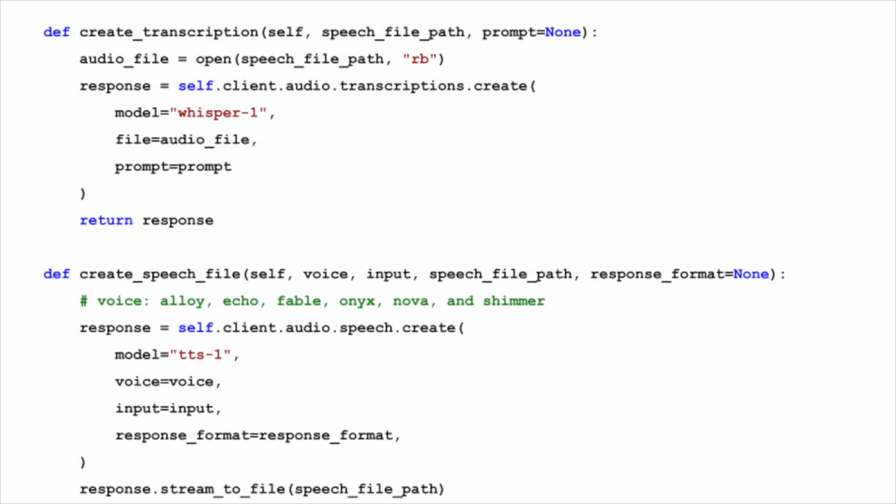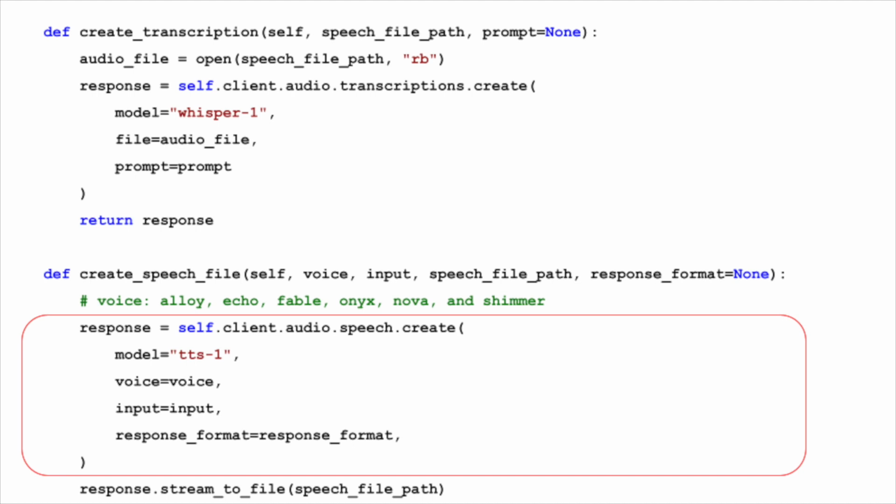Next, we turn our focus to transforming text into speech. Let's dive into the create speech file method, a key component in our toolkit that brings written words to audible life. This method leverages OpenAI's text-to-speech capabilities to convert text into a speech file saved at speech file path. We specify the TTS model to use, tts-1, for general text-to-speech. Another option is tts-1-hd for high-definition audio.